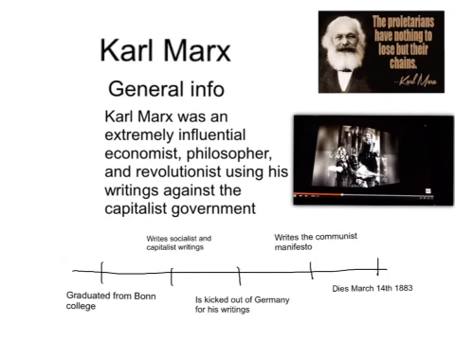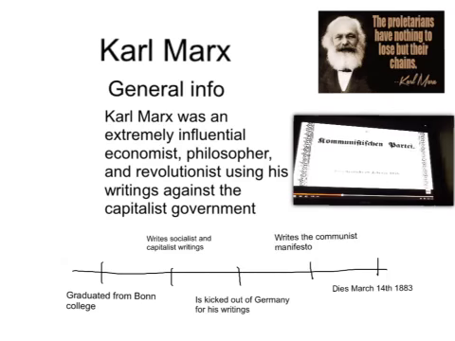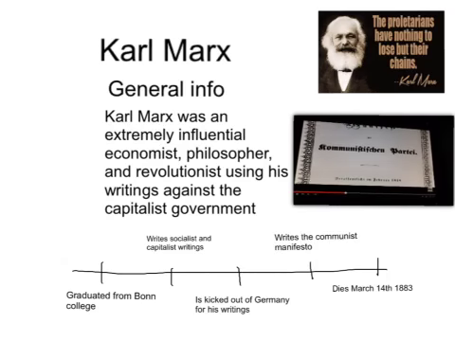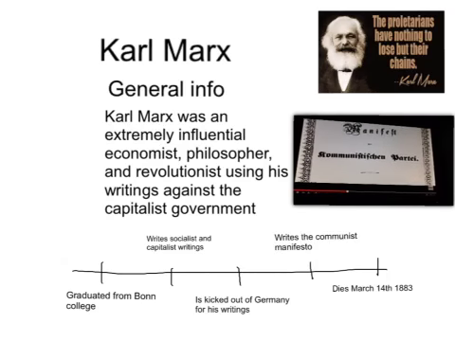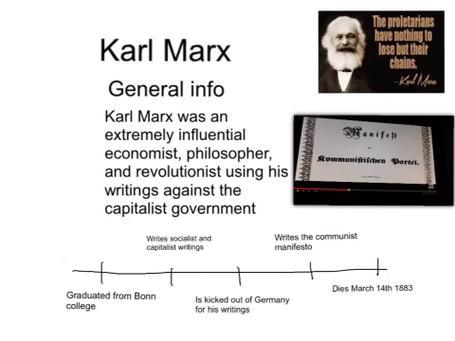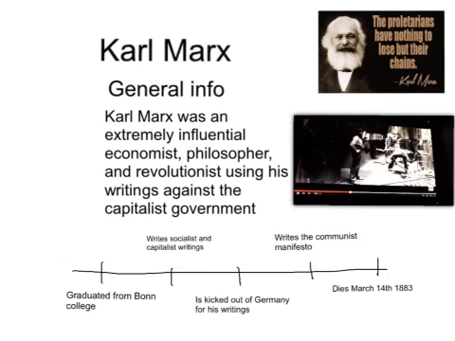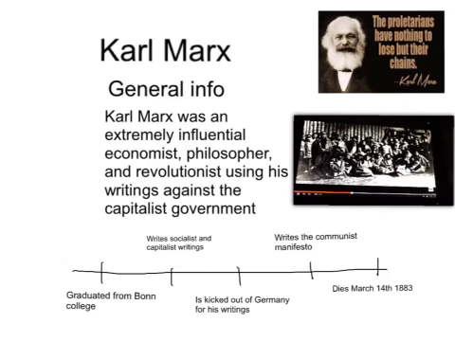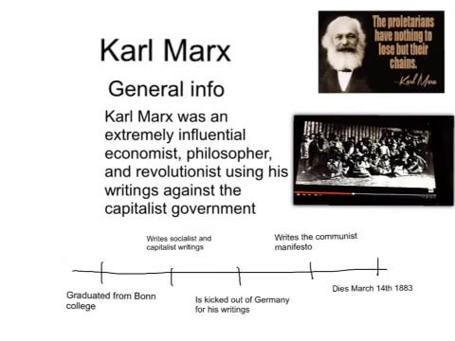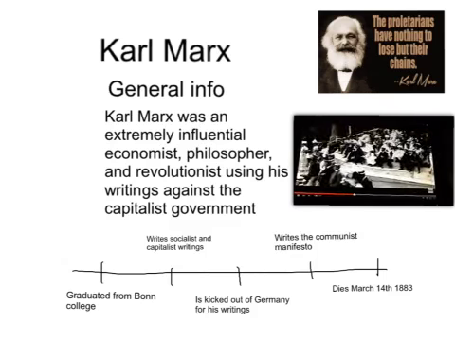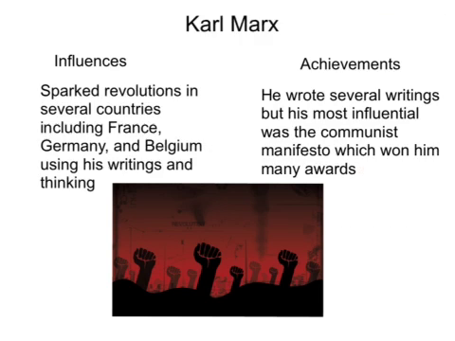One of his quotes was that the proletarians have nothing to lose but their chains. In 1848, Marx and Engels laid out the concept of socialism in their most famous work, the Communist Manifesto. In their writings, they championed the worker and advocated a classless society that dissolved bonds between the proletariat and the bourgeoisie. The influence and achievements that Karl Marx had were great.